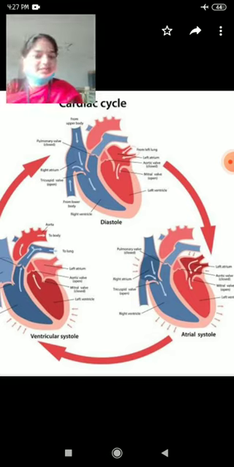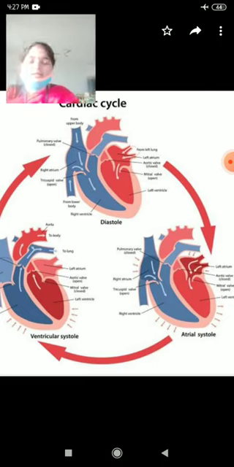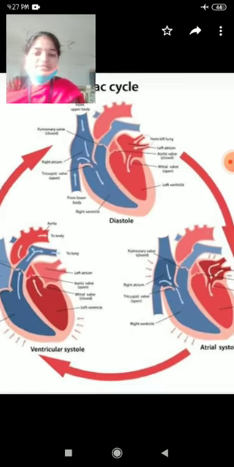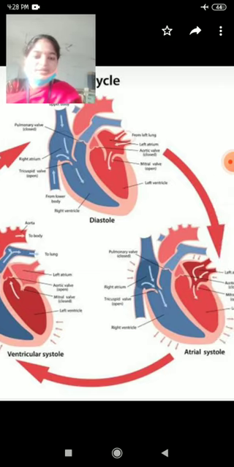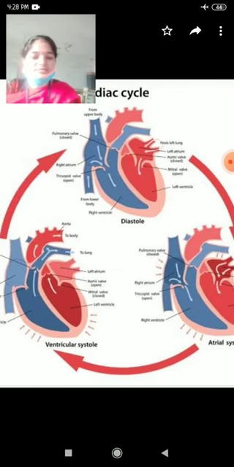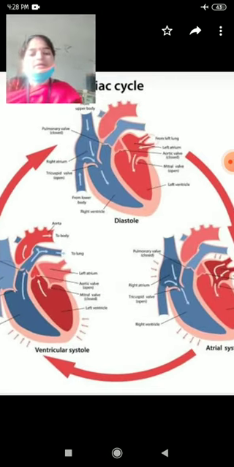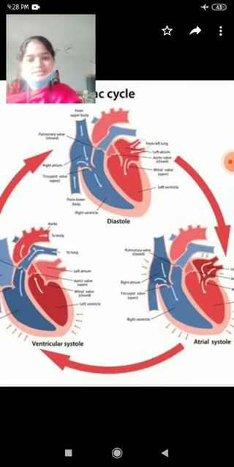When the auricles are relaxed, their chambers are filled with blood from the different veins, the pulmonary veins and the inferior and superior vena cava. With the help of these vessels, both the auricles are filled with blood.